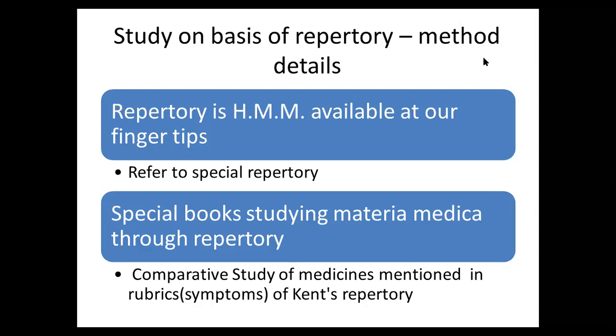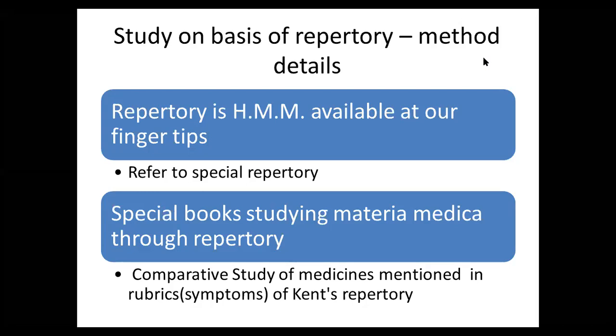One example I have given you is Kent's, Boericke's and others, who converted the Hering's Guiding Symptoms of our Materia Medica, 10 volumes, into one single volume. When we refer to that repertory, we are indirectly referring to those 10 volumes.